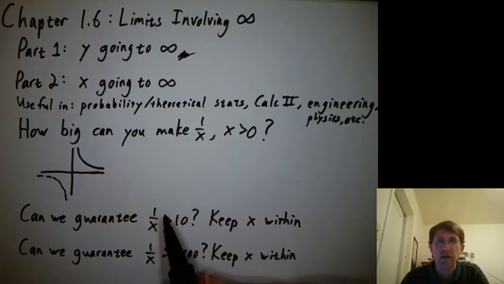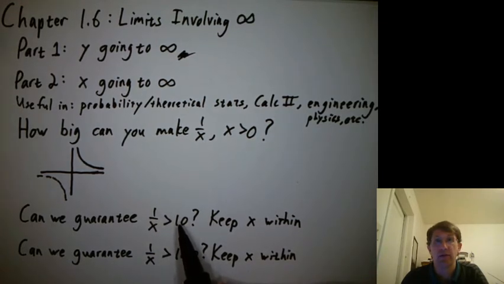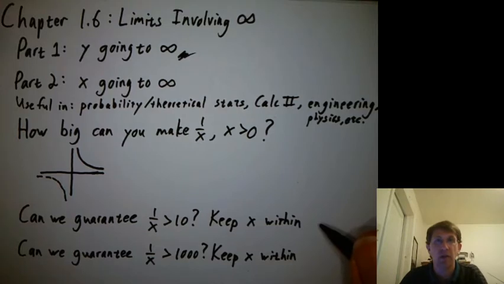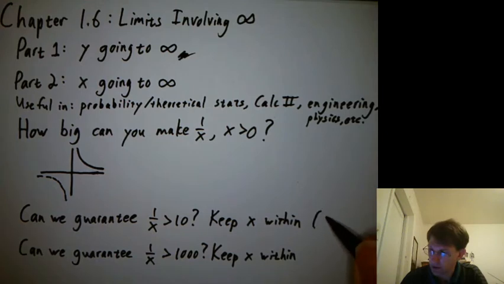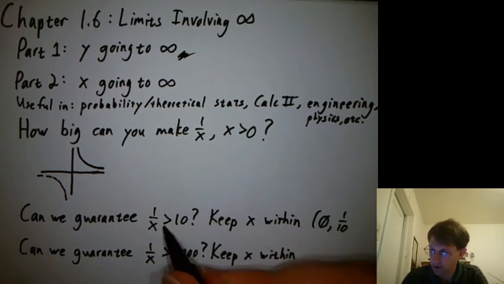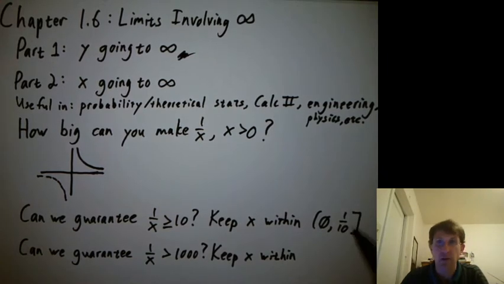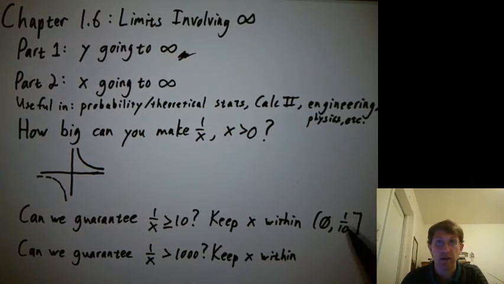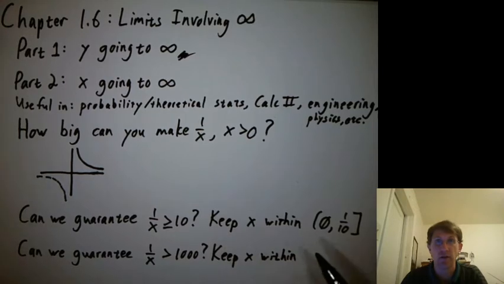Is there a way we can guarantee that 1 over x is bigger than 10, for example? Can we do that by saying, well, if you keep x within this range, then I guarantee you that 1 over x will be bigger than 10? What range, or domain, do I need to write here that will keep 1 over x bigger than 10? Well, we're not allowing 0, right? So we'll use an open interval there. And I would say anything bigger than 0 up to 1/10, we could even allow equality here. So if x was 1/10, then 1 over x would be 10. And if x was anything smaller than 1/10, then 1 over x would be bigger than 10.